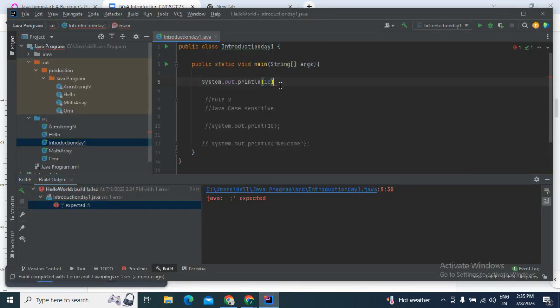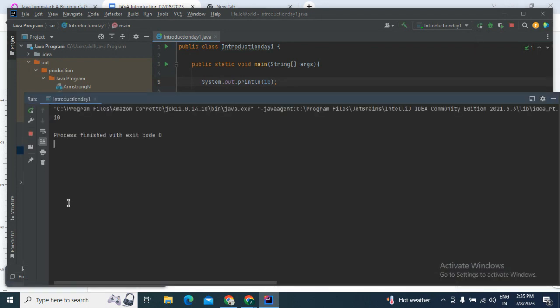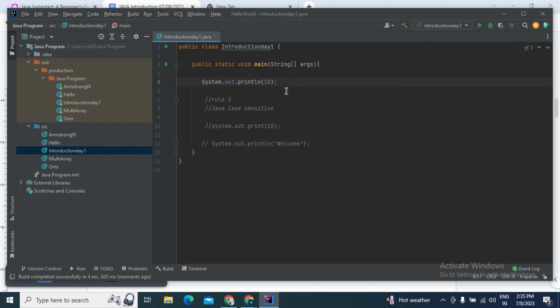So I'm closing it with the semicolon now, and let's see if this code prints 10 or not. Let me minimize this and run that code again. Yes, it executed successfully and it shows 10, because we now put the semicolon after the statement.